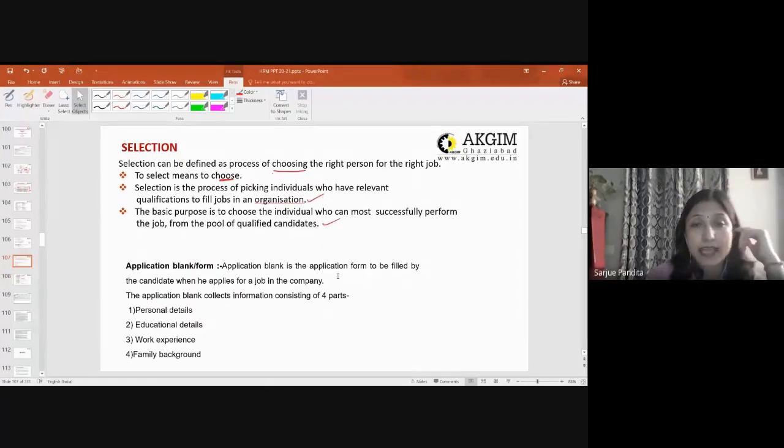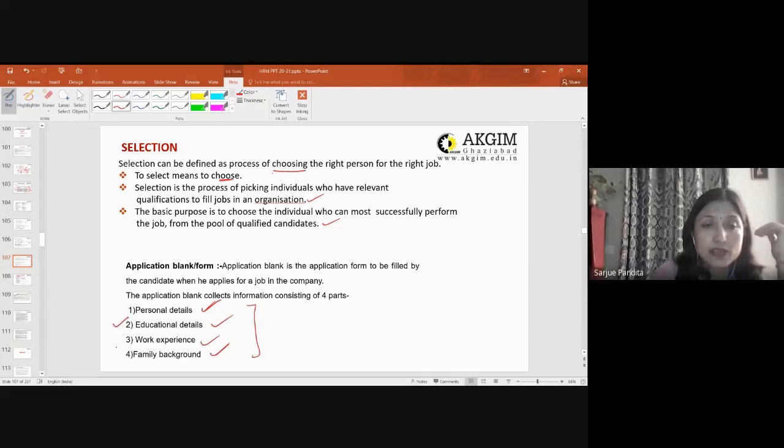Application blank is the application form to be filled in by the candidate when he applies for a job in the company. It collects information consisting of 4 parts. First is your personal details, educational details, work experience, and family background. Now, the question arises: why does the company want to know about our personal details and family background? Education and experience we can understand, but why personal details and family background? Why are they asking how many brothers and sisters you have, and how many of them are married? If your kids are small or big, which class are they studying in?